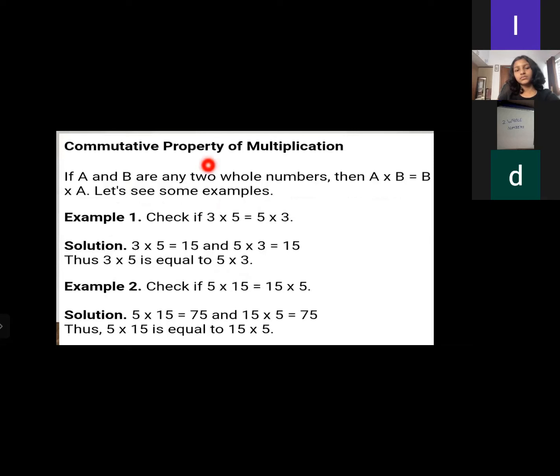Next, commutative property of multiplication. If A and B are any two whole numbers, then A multiplied by B is equal to B multiplied by A. Let's see some examples. Let's check if 3 multiplied by 5 and 5 multiplied by 3 are equal or not. If we multiply, we get 15 only, so 3 multiplied by 5 is equal to 5 multiplied by 3. Another example: check if 5 multiplied by 15 is equal to 15 multiplied by 5. If we multiply, we get 75 only, so it is equal.